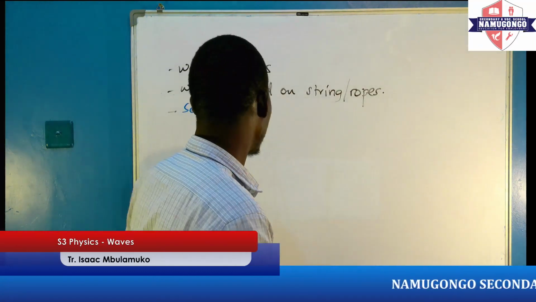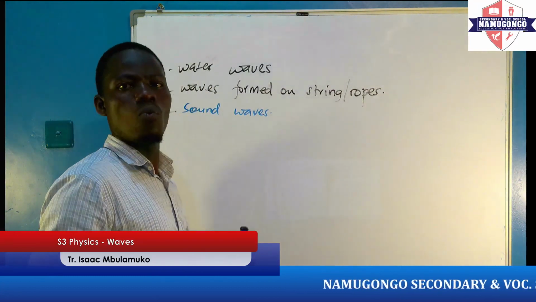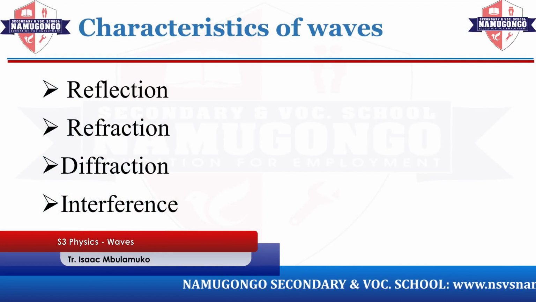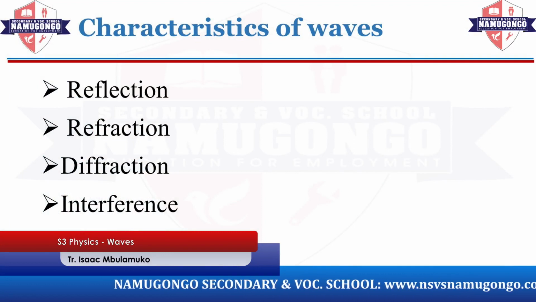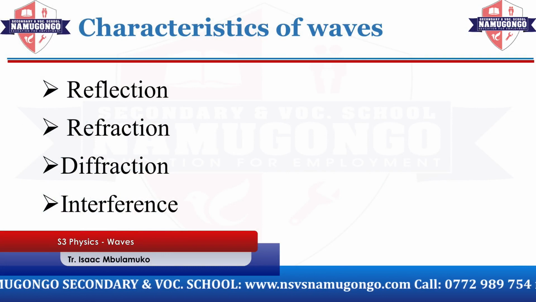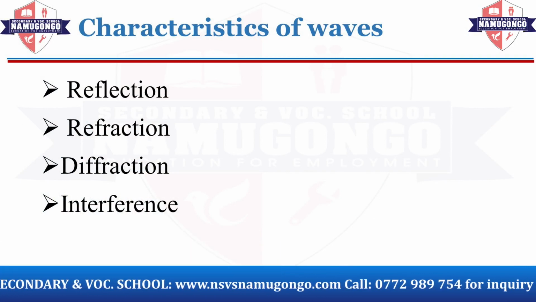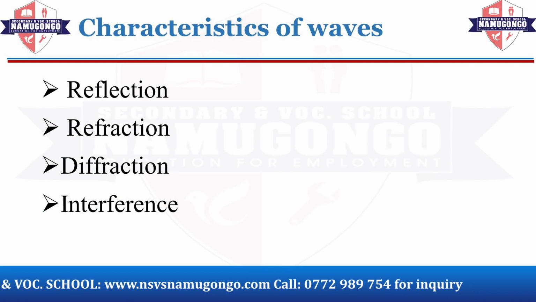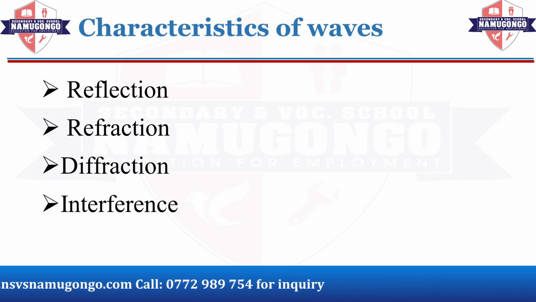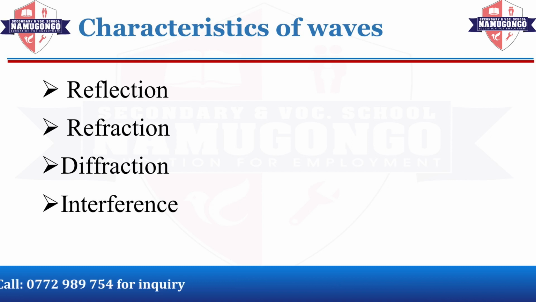We also move on to look at some of the characteristics of these waves we've defined or we've given down as examples. Waves, 1. If you're looking at a wave, one characteristic we can look at is reflection.